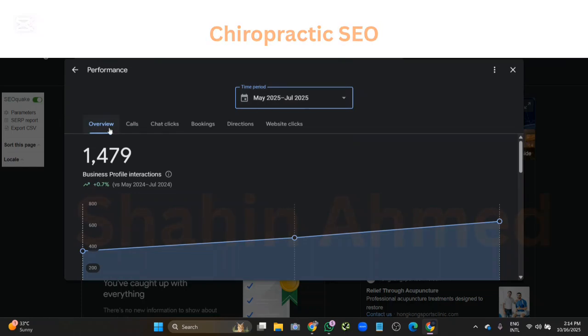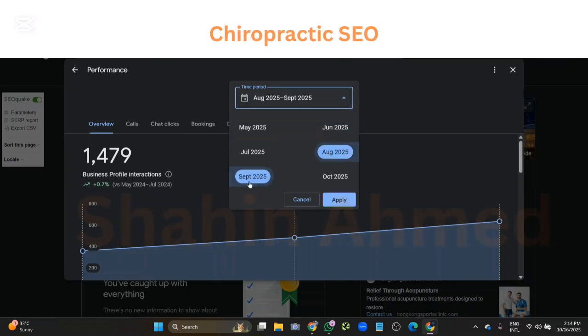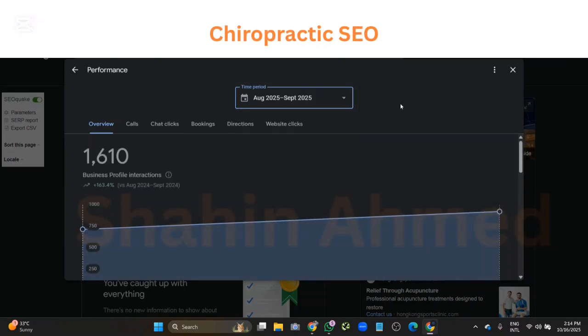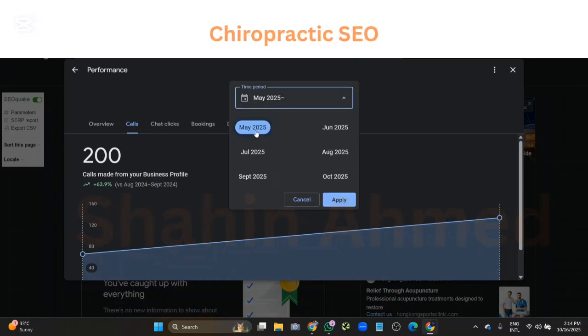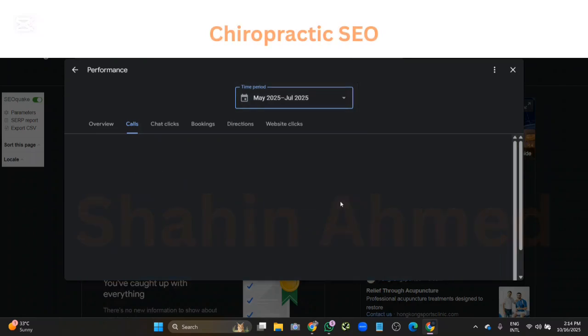1,479, and just August to September during optimization, it was 1,628, an increase. And if I go to calls, 200 calls during optimization, August and September. And if I go to May to July before optimization, it's 180 chats.